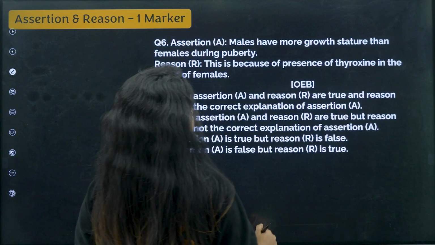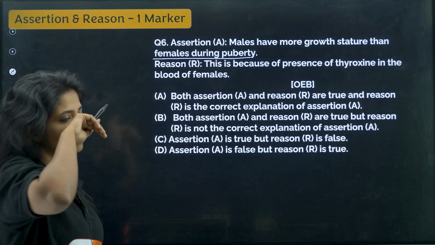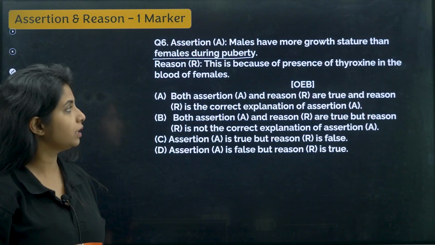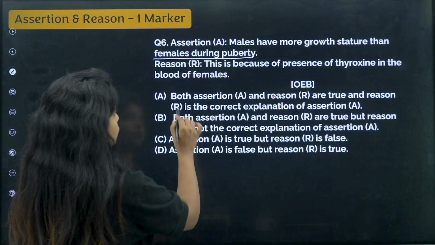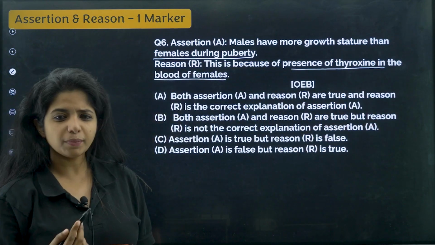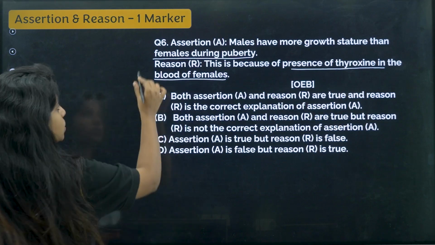Next, assertion. Males have more growth stature than females during puberty. Do they have? Yes. Okay, you will be finding more growth in them during puberty than females. Reason: this is because of the presence of thyroxine in the blood of the females. Is it because of the presence of thyroxine in the blood of the females that basically males have more growth stature? No, children. It's because males